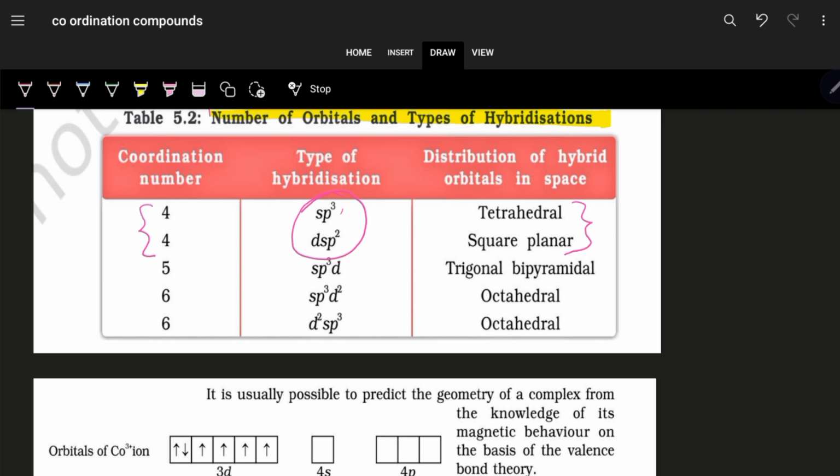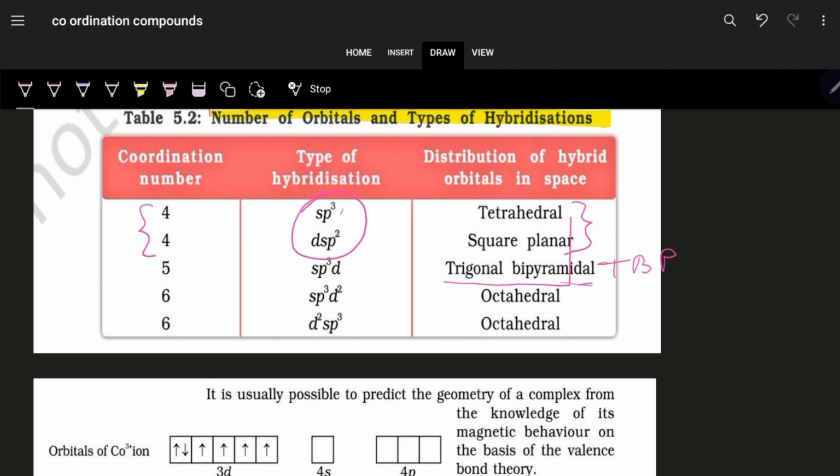If it is dsp2, then it is square planar. So we have to see what type of hybridization the influence of the ligand involves. Now, if the coordination number is equal to 5, then we have sp3d hybridization, which is the trigonal bipyramidal geometry, the TBP structure.